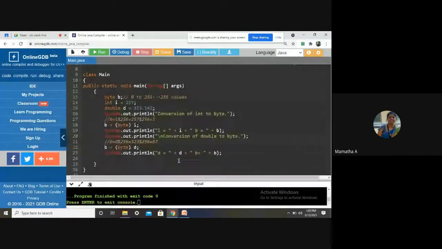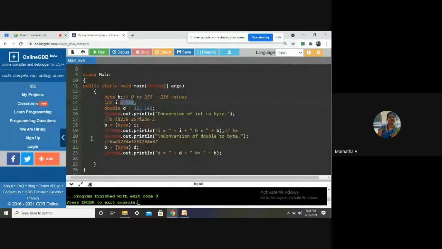Okay, so I'll make one small change here. Tell me what is the value of B if I change I to 251. Is it the same or what will happen? I is 251, students.